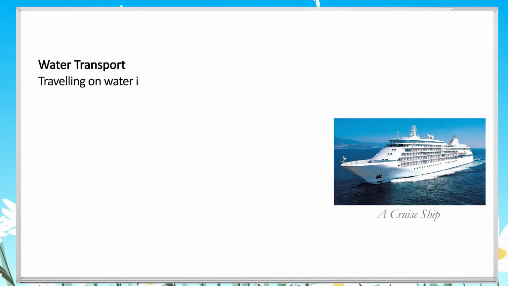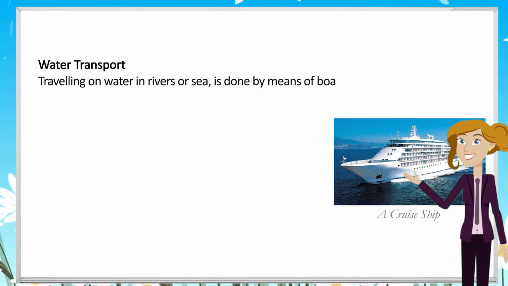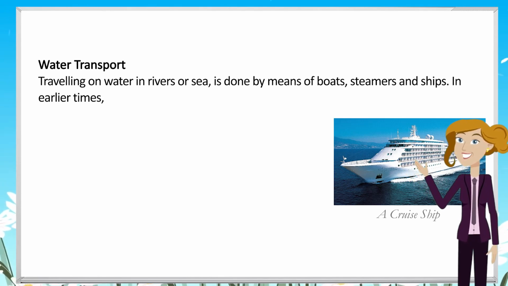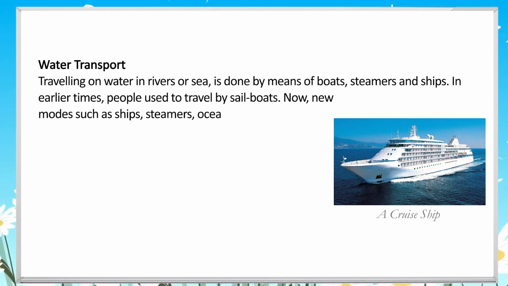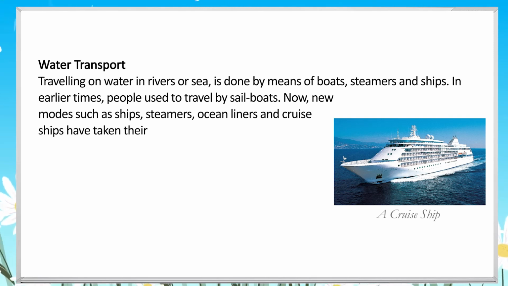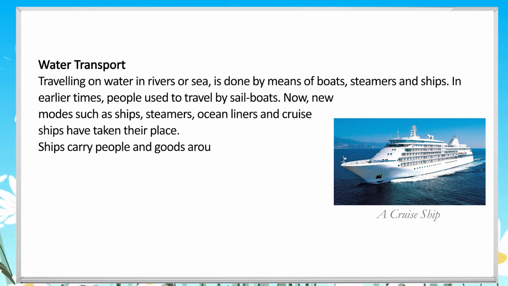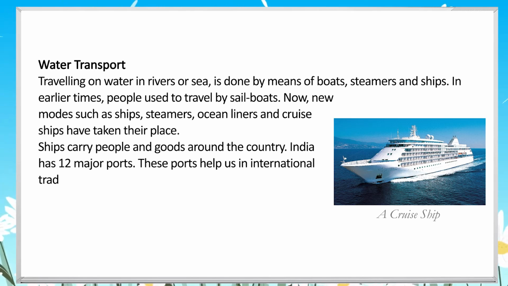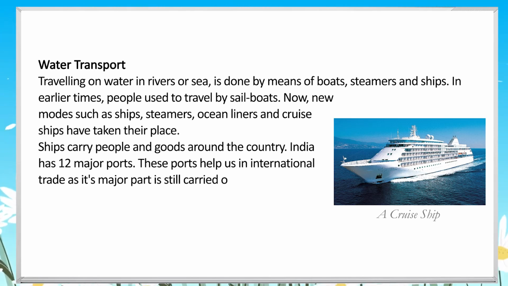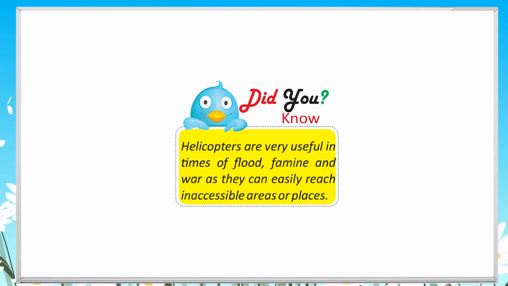Water transport. Traveling on water in rivers or sea is done by means of boats, steamers and ships. In earlier times, people used to travel by sailboats. Now, new modes such as ships, steamers, ocean liners and cruise ships have taken their place. Ships carry people and goods around the country. India has 12 major ports. These ports help us in international trade as its major part is still carried out by water. Did you know?